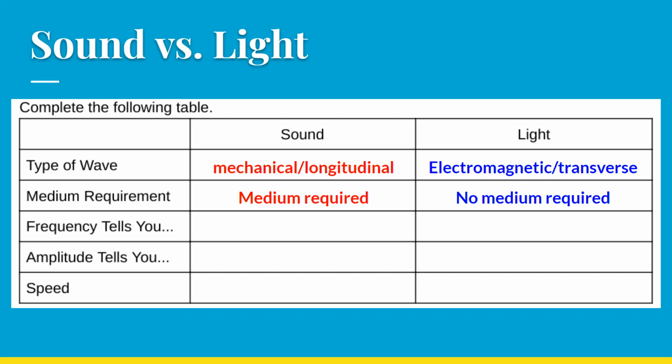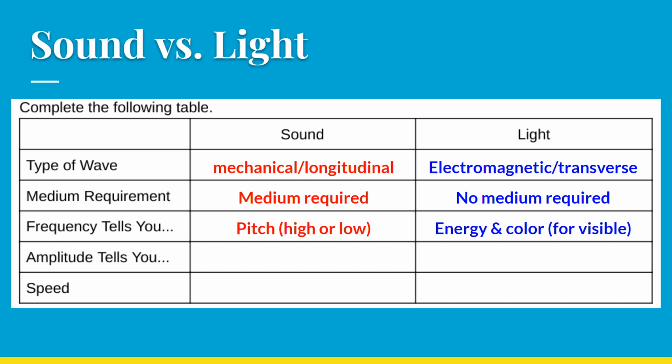The frequency of sound tells you its pitch. If you had a high frequency, you had a high pitch. If you had a low frequency, you had a low pitch. The frequency of light tells you its energy, and if it's visible light, it also tells you its color. Okay, so if you have a high frequency visible light, then it's going to be closer to the purple end of the rainbow, that spectrum of color.